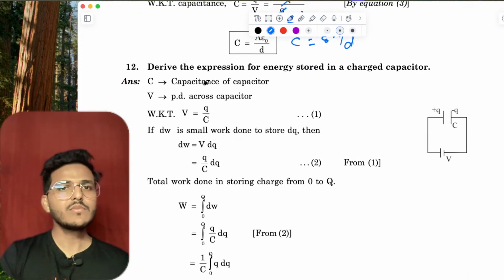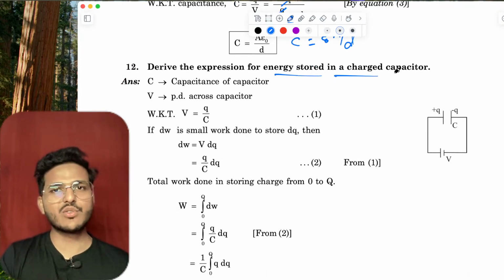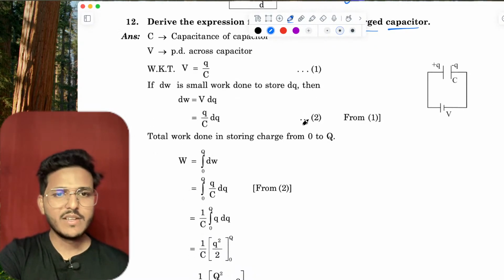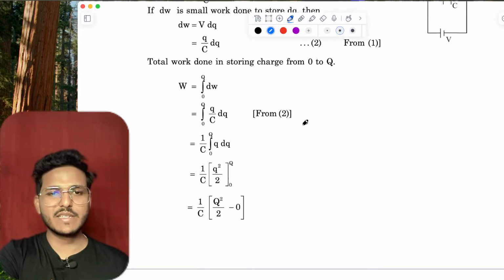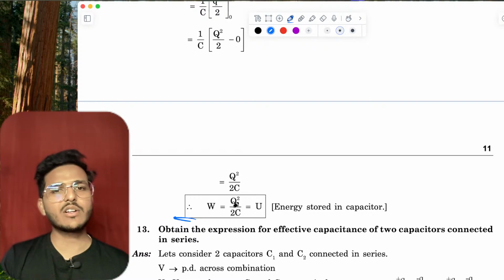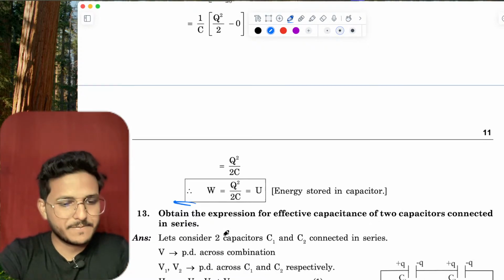Now derive the expression for the energy stored in a charged capacitor. The energy stored in a charged capacitor is half CV square, or W equals Q square upon 2C.